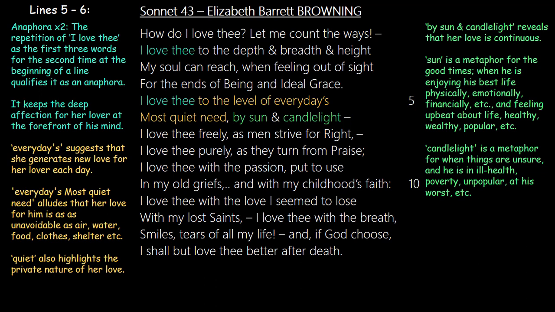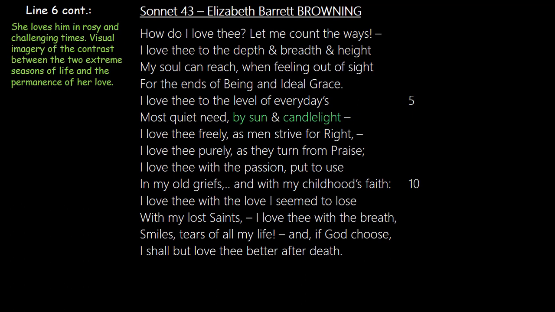So here, Browning is saying that I love you when everything is good for you, by sun. And I also love you when everything is bad for you, by candlelight. So her love for him is not controlled by circumstance. She loves him in rosy times and in challenging times. And then, like I mentioned, the words "by sun and candlelight" also provide contrast between the two extremes of the seasons of life and the permanence of a love. So even though he may experience the extremes of life, her love is permanent. And love is always going to be there for him.